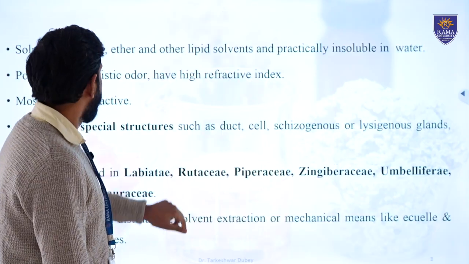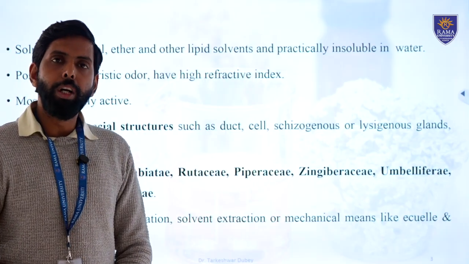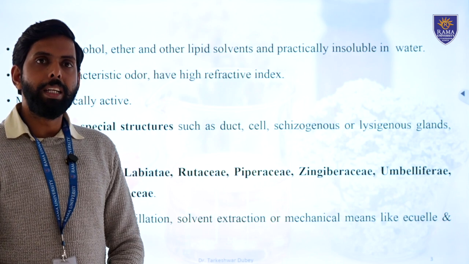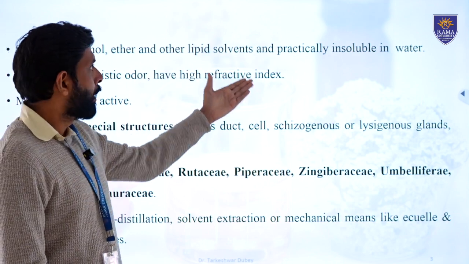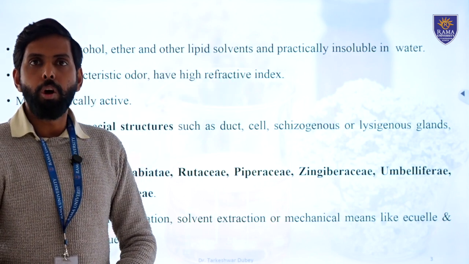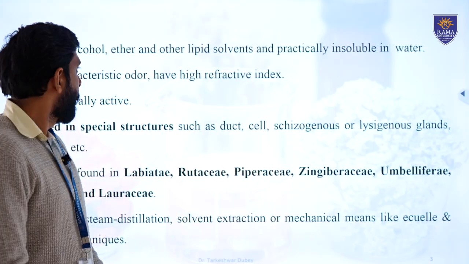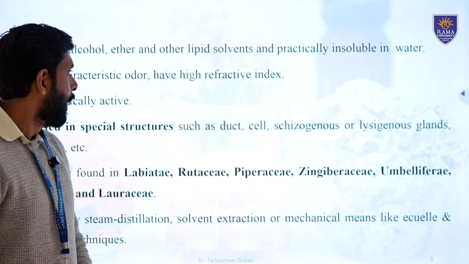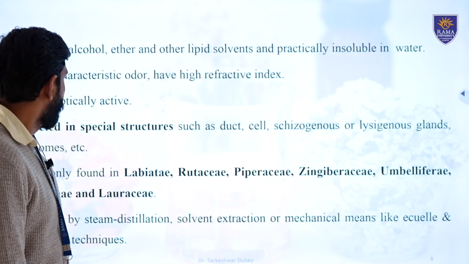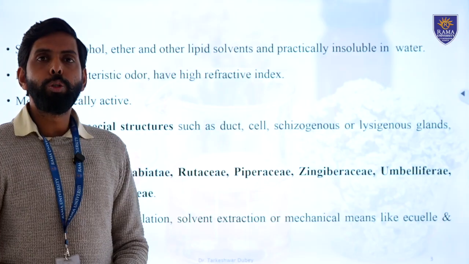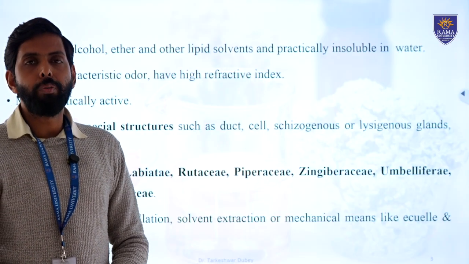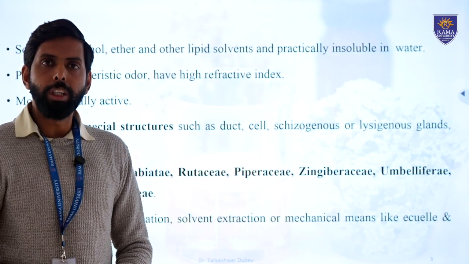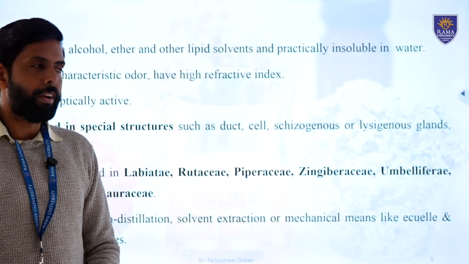So let's see the properties of these volatile oils. Volatile oils, being organic in nature, are soluble in alcohol and other lipid solvents, and practically insoluble in water. They are not at all soluble in water, and because they are organic, they have a high refractive index and are optically active. They are secreted through specialized glands and ducts from the plants. Sometimes these are called ducts, and sometimes cystogenous glands, lysogenous glands, etc.